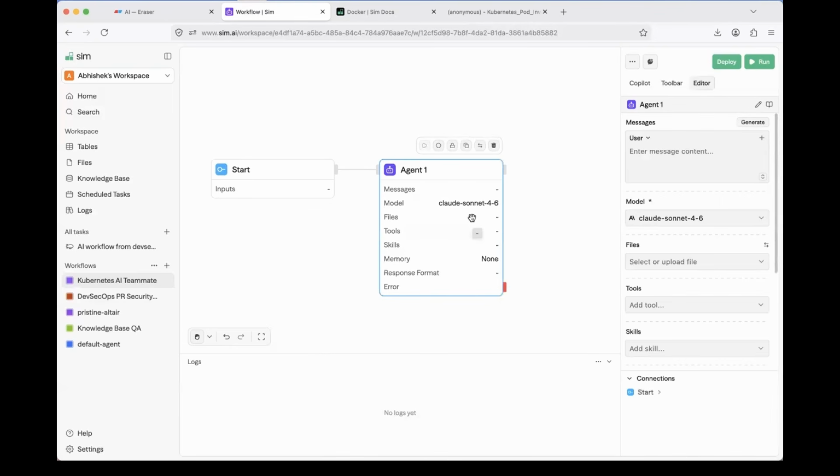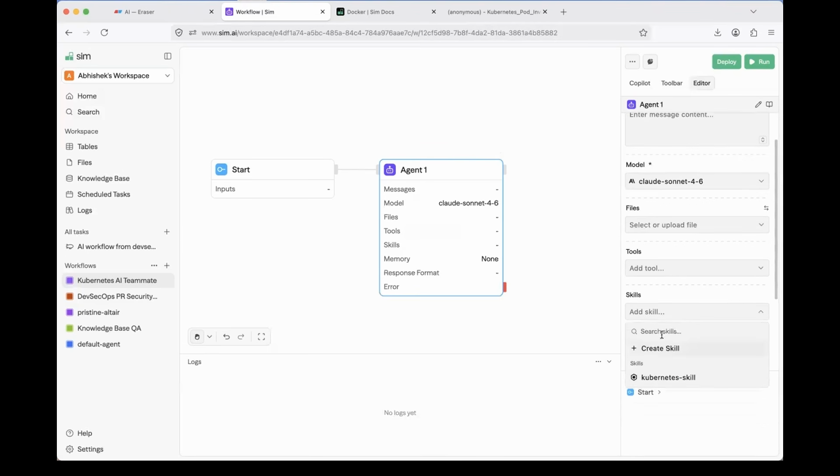But Abhishek, where is the RAG integration? Where is skills integration? Where is MCP integration? This is just an agent. This is just like ChatGPT. I can use the same thing. No. What you can do, if you look at the options carefully, there is an option for skills. So click on add skill and you can add a skill of your choice.